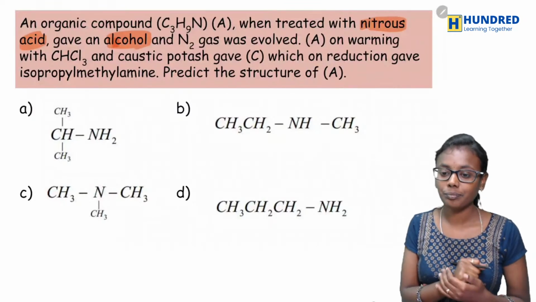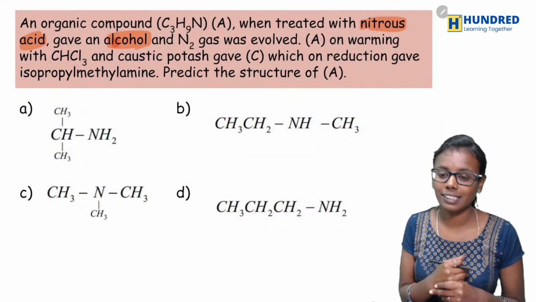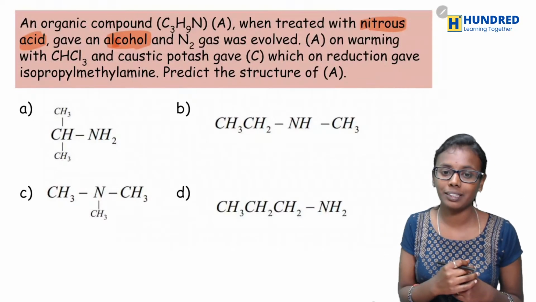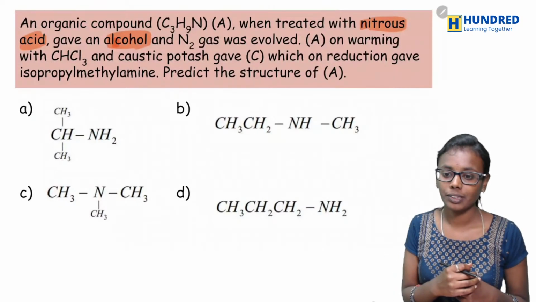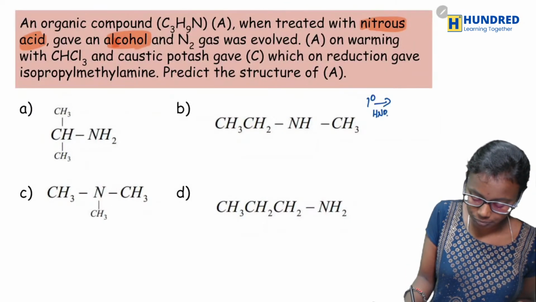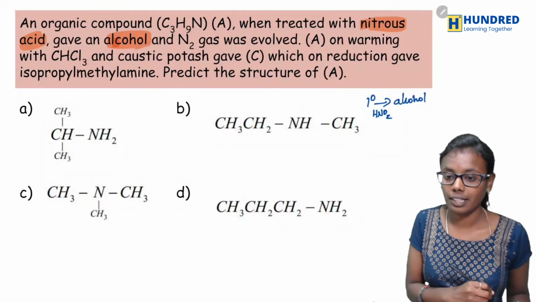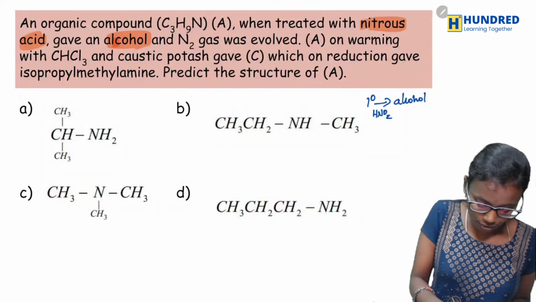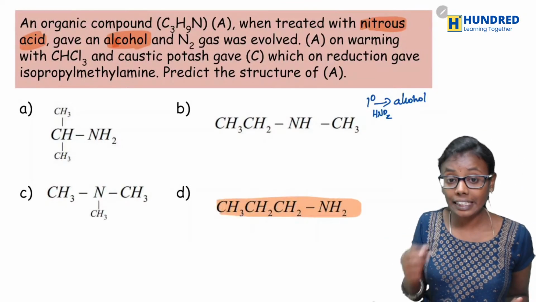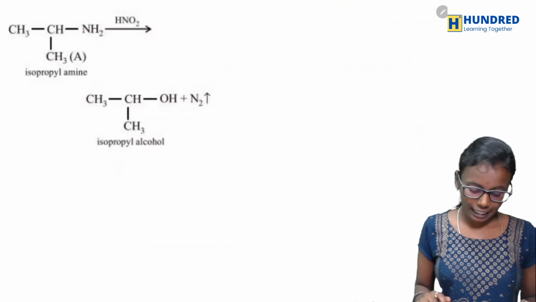Primary amine, right? Primary amine with HNO2 gives alcohol. So your option would be D, because among these four, only D is a primary amine.